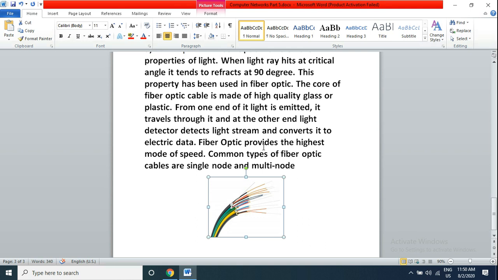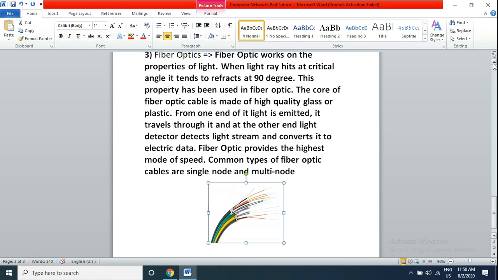Fiber optic provides the highest speed. In the internet, fiber optic cable is generally used because its speed is very fast, because data travels through light and the speed of light is very fast. The common types of fiber optic cable used in the market are single mode or multi mode. This is a diagram of multi mode fiber optic cable.